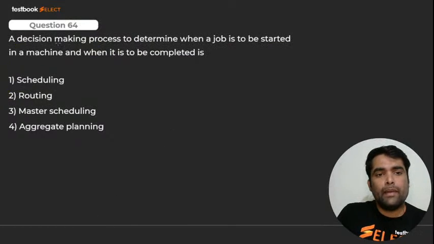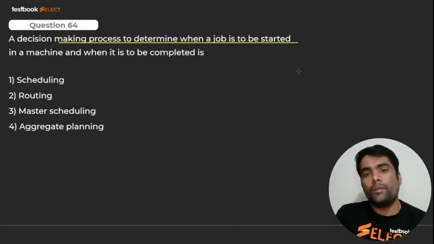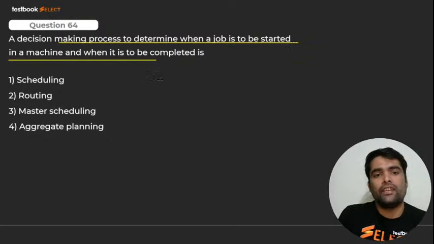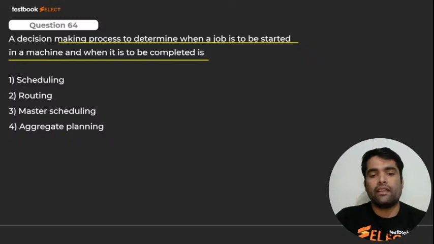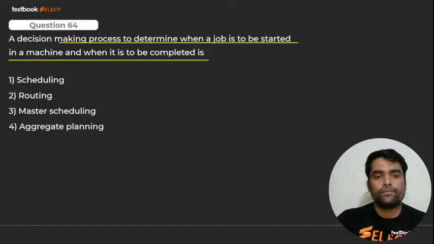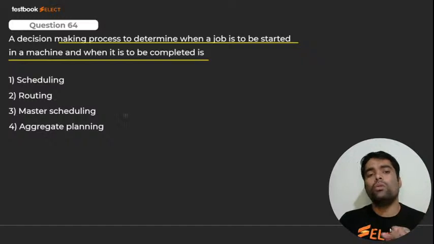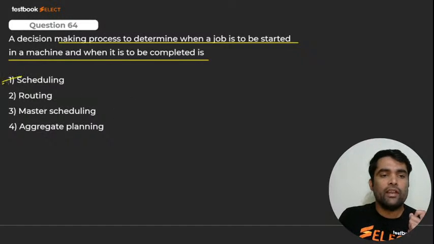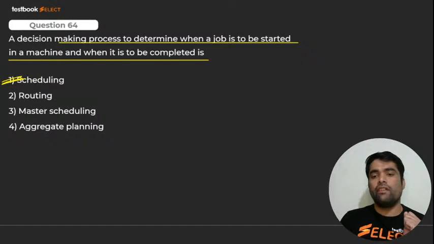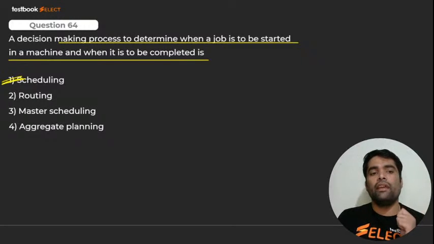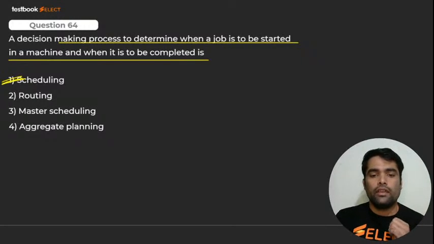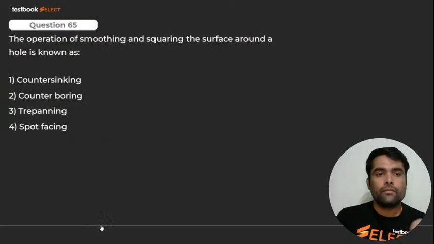A decision making process to determine when a job is to be started in a machine and when it is to be completed is known as, my dear, क्या बोलेंगे? कब लेके जाना है, कब नहीं लेके जाना है, when and how, and that is none other than scheduling. I hope you got it. Here we go for next, my dear.